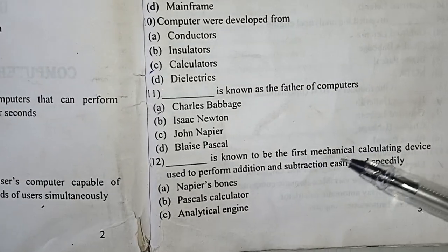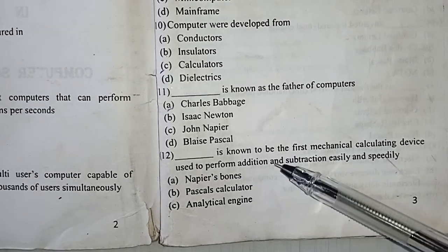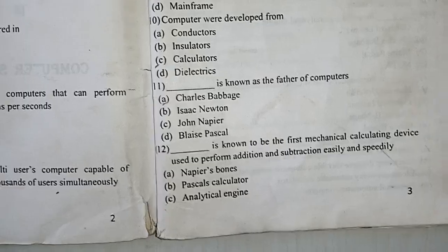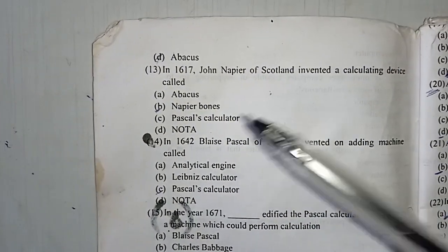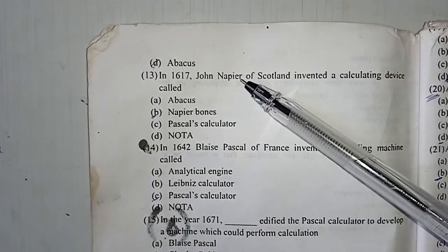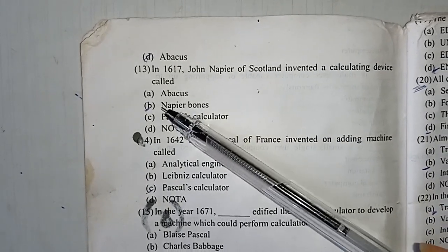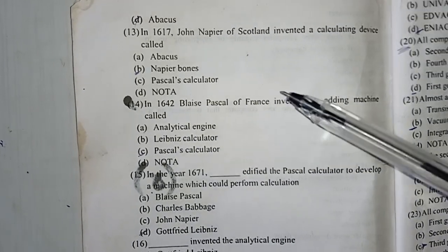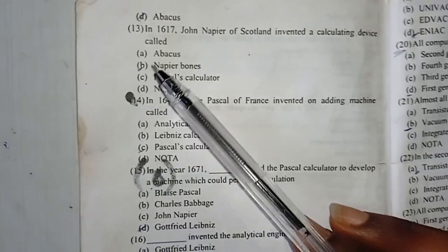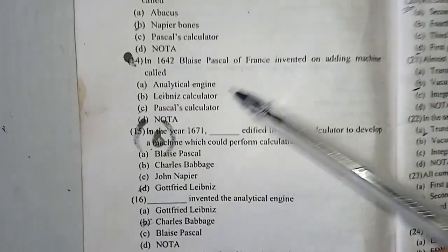Dash is known to be the first mechanical calculating device used to perform addition and subtraction easily and speedily. Abacus. Abacus is the answer. In 1617, John Napier of Scotland invented a calculating device called Napier bones. In 1642, Blaise Pascal of France invented an adding machine called Pascal's calculator.